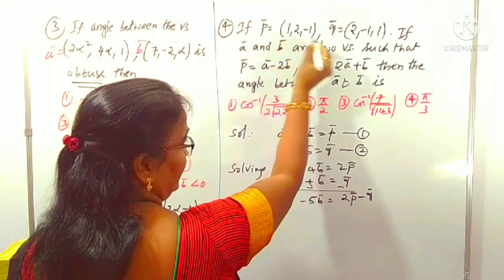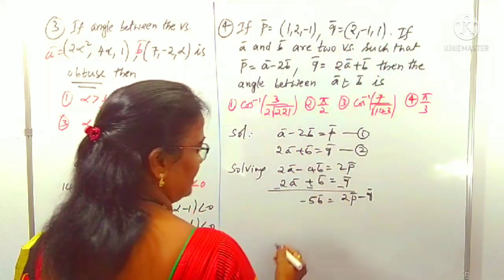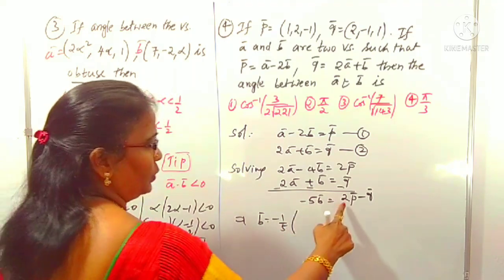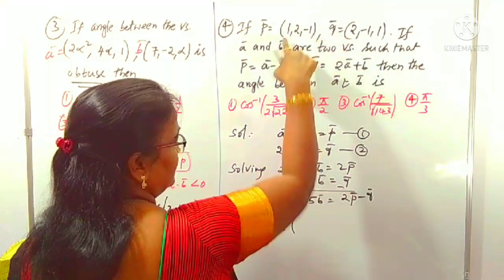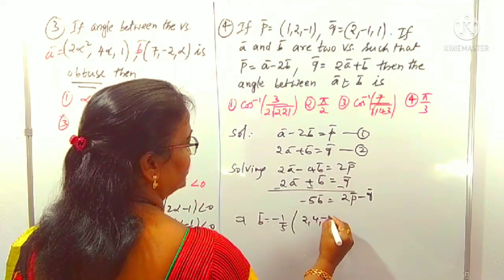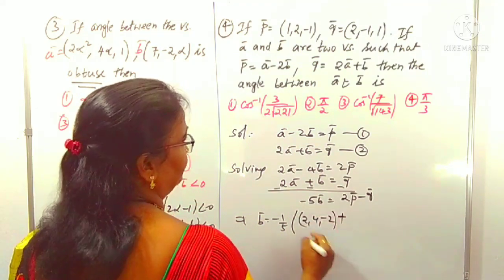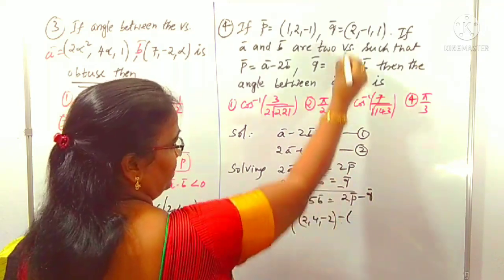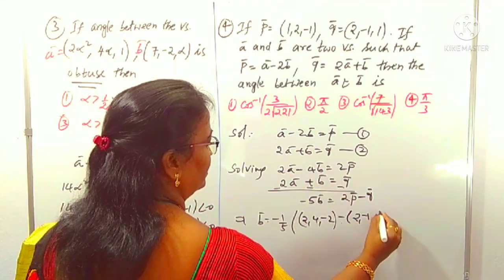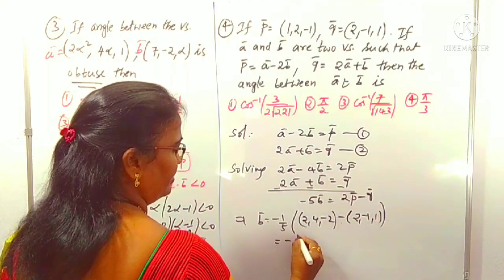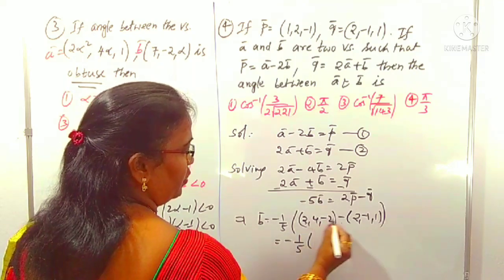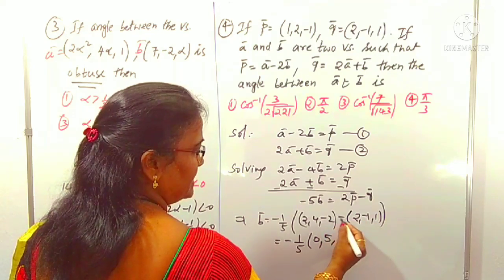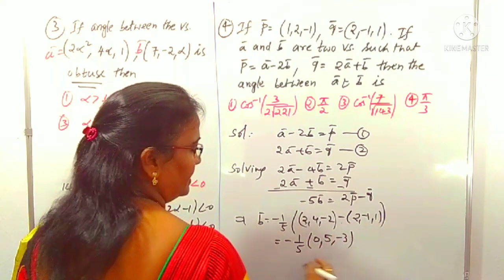Already P and Q are given. The P vector is (1, 2, minus 1). The Q vector is (2, minus 1, 1). That is what I am using here. And B is equal to minus 1 by 5 of (2P minus Q). 2 into P means what? 2 times 1 is 2, 2 times 2 is 4, and 2 times minus 1 is minus 2. Then minus Q, where Q is (2, minus 1, 1); just solve it directly. We have minus 1 by 5 of (2 minus 2, 4 plus 1 which is 5, and minus 2 minus 1 which is minus 3). This is vector B.